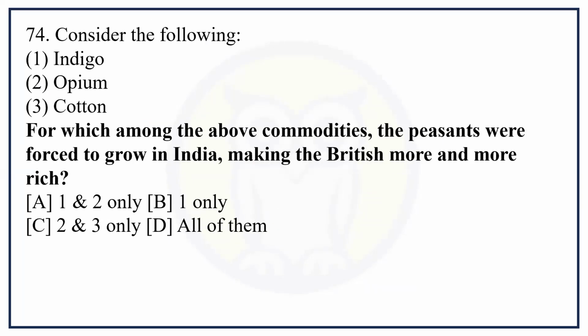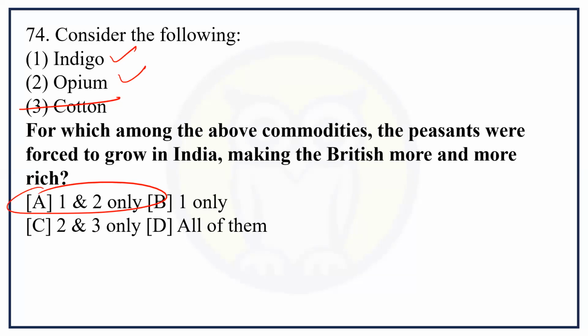Consider the following: indigo, opium, and cotton. For which among the above commodities were the peasants forced to grow in India, making the British more and more rich? Indigo and opium will be the right answer. The first two options are correct.